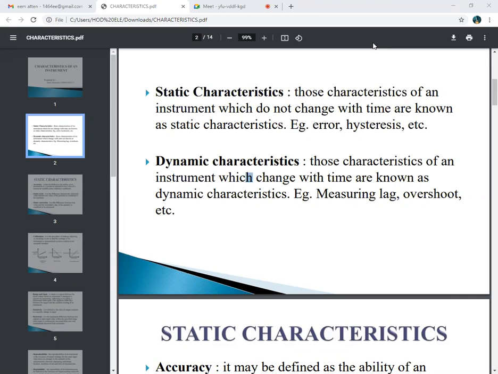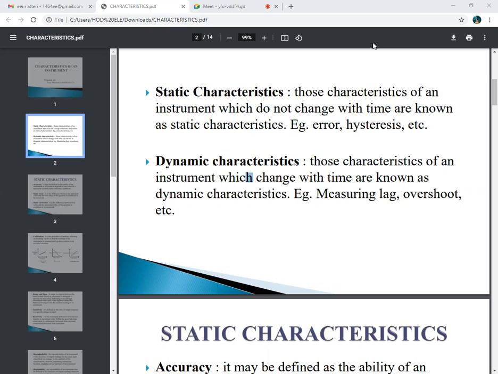Measuring instruments are the instruments used to measure the magnitude of a quantity or variable. Measuring instruments have certain characteristics like accuracy, precision, dead zone, repeatability, reproducibility, like that.